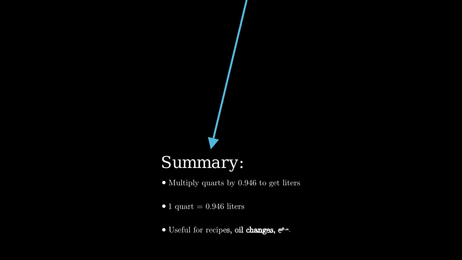To summarize, to convert from quarts to liters, multiply by 0.946. In our example, 1 quart equals 0.946 liters. This conversion is useful when working with recipes, oil changes, or any other situation where you need to convert between American and metric volume measurements.